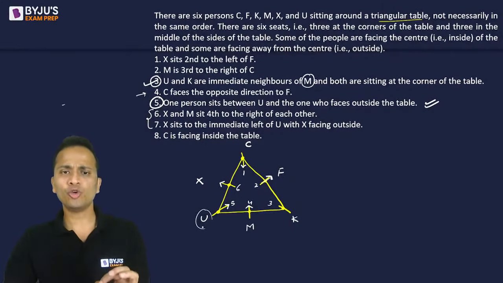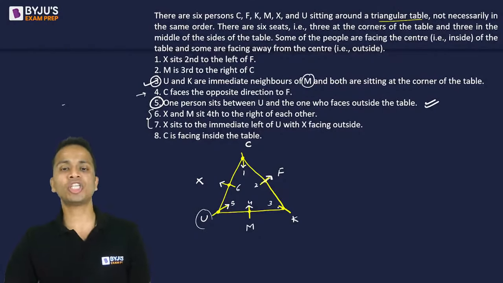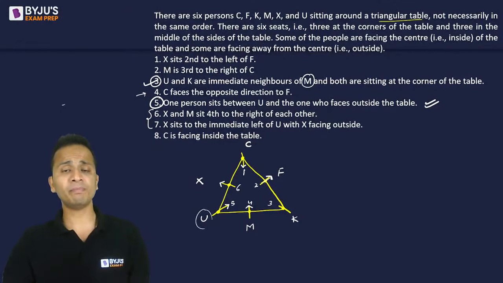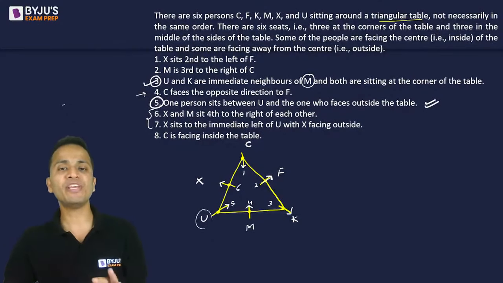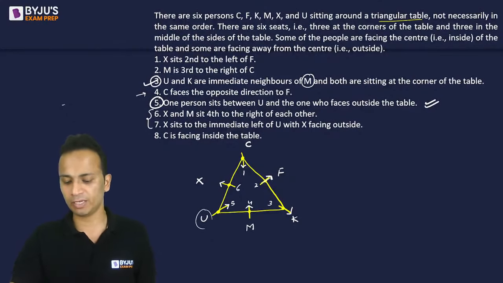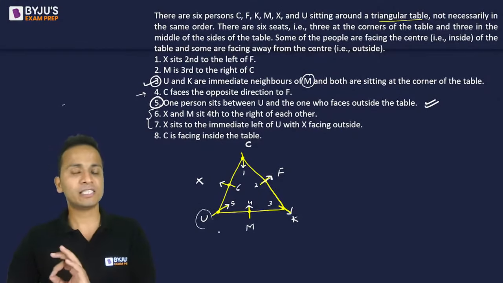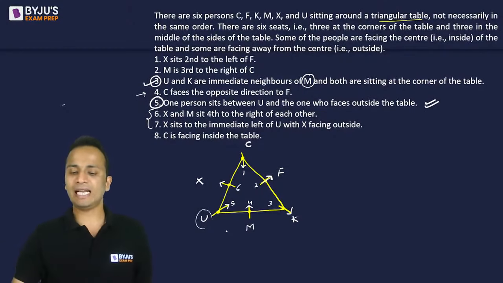There is one person who sits between you and the one who faces outside the table. So you and that other person can be on chair number 1 or chair number 3. So ये जो other person है ये chair number 1 या chair number 3 पे हो सकता है, who is facing outside the table. Now chair number 1 पे C बैठा हुआ है, who is facing inside. So that means K must face outside the table to make the statement true that one person sits between you and the one who faces outside the table. Okay, right? This is the complete arrangement, and that's all.